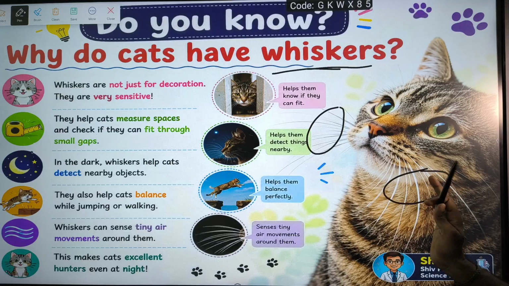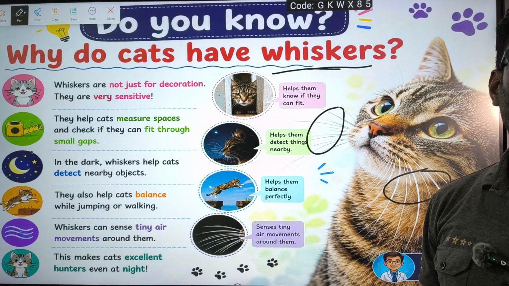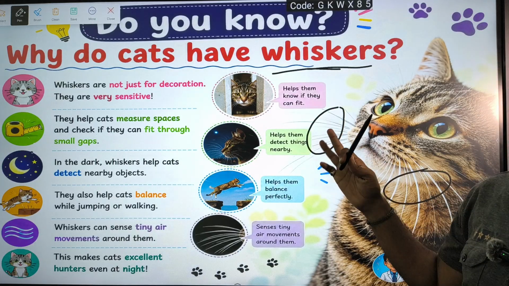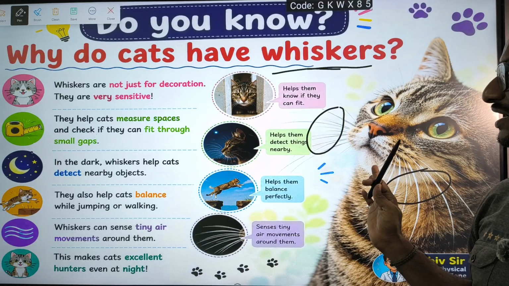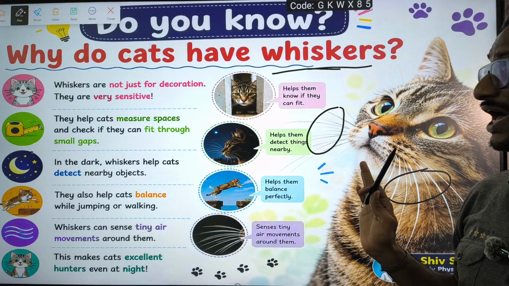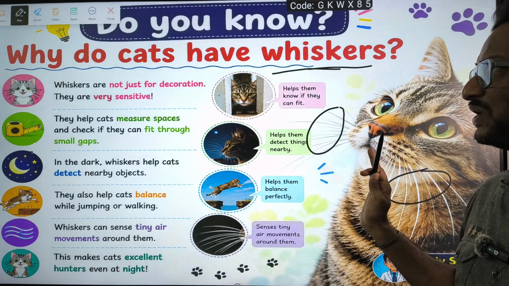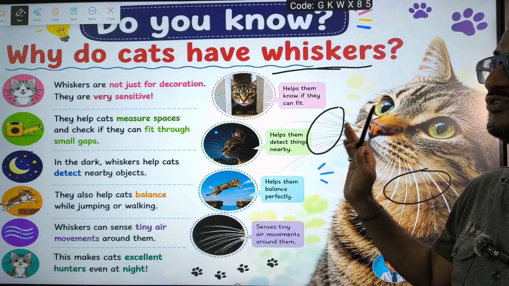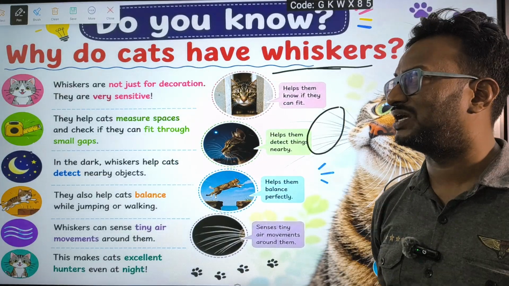Whiskers. So what is the use of whiskers? Of course, we have cats in our homes. Don't try to cut the whiskers. They are just like a mustache for our men, but you should not cut them. They are very useful to the cat. In this class we will learn a few uses of whiskers.